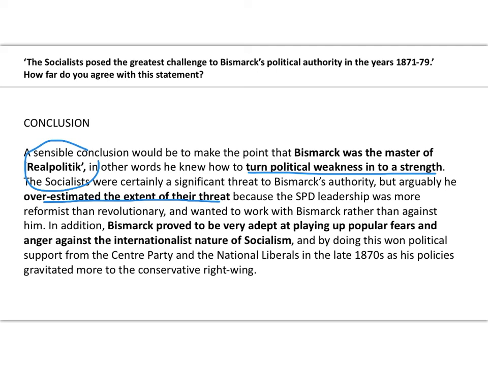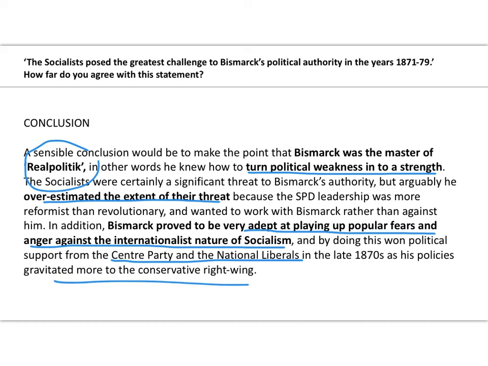And what Bismarck did was learn that he could turn the threat into an advantage, and he proved to be very adept at playing up popular fears and anger against the internationalist nature of the socialists. He was able to drum up popular support, particularly amongst the middle classes, against the socialists, and in the short term turn that to political advantage by winning the support of the Centre Party and the National Liberals. And he needed to do that in the late 1870s, of course, because in the late 1870s his policies were becoming more conservative and more right-wing as he moved towards protectionism and so on, those sorts of things that we've already talked about.